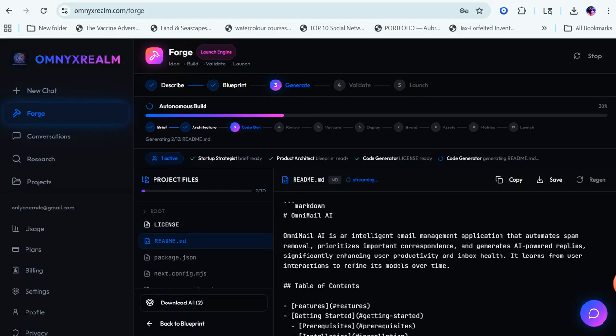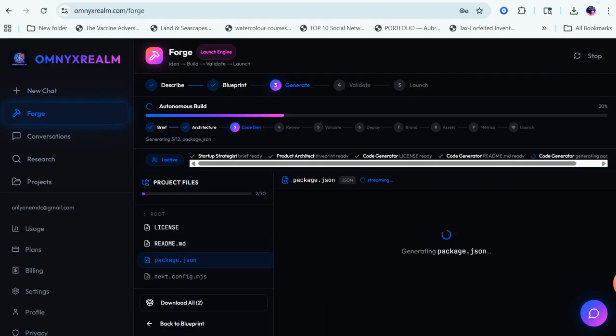And it's going to do it in less than 30 minutes, less than 10 minutes maybe. It might even do it, it'll do it in less than 15 minutes for sure. So right now it's just generating everything that I need. It says up here, project files, 2 out of 70. It doesn't mean it's going to create 70 files, but it can create up to that many files if it needs to for this type of application.